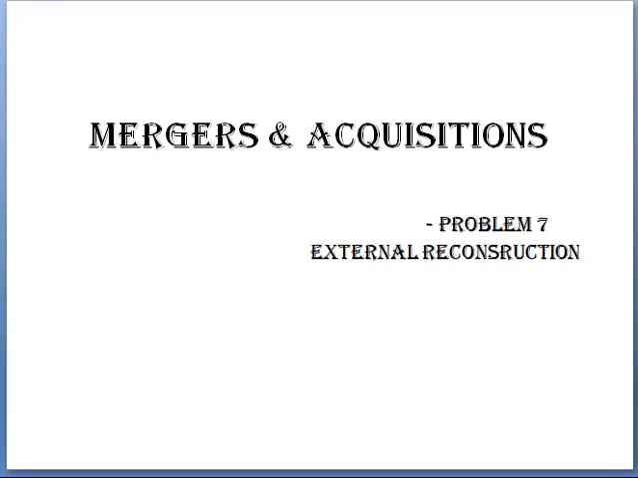Hello students, this is the last method in mergers and acquisition, that is external reconstruction. So what is external reconstruction? Here an existing company is liquidated and another new company is formed with the same existing shareholders, right? So under this case, one company is liquidated and a new company is formed, and you will be getting problems under this method in the nature of purchase.